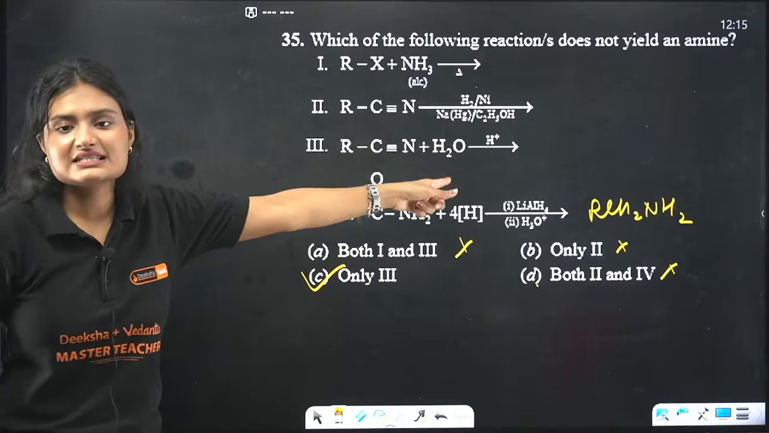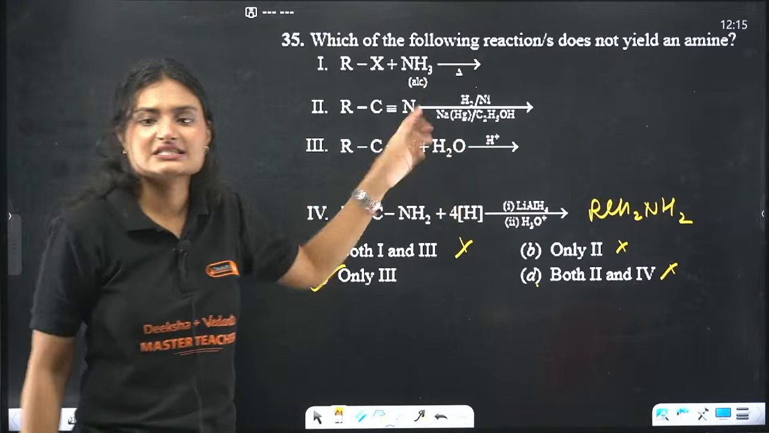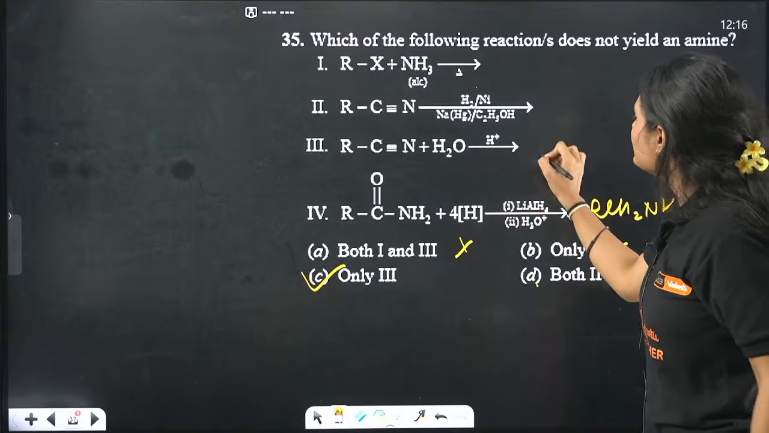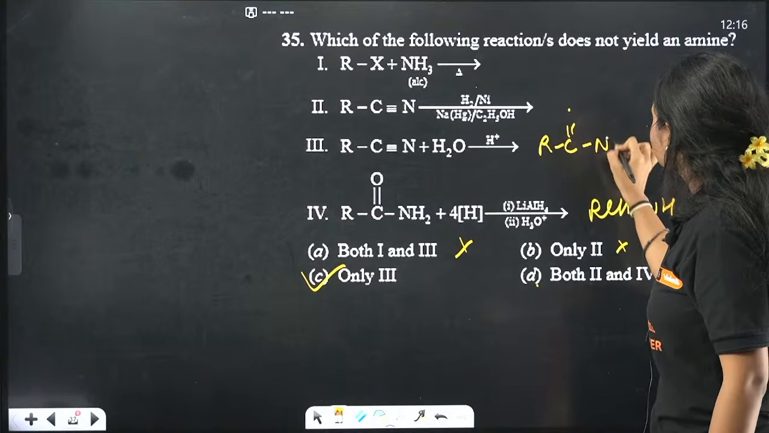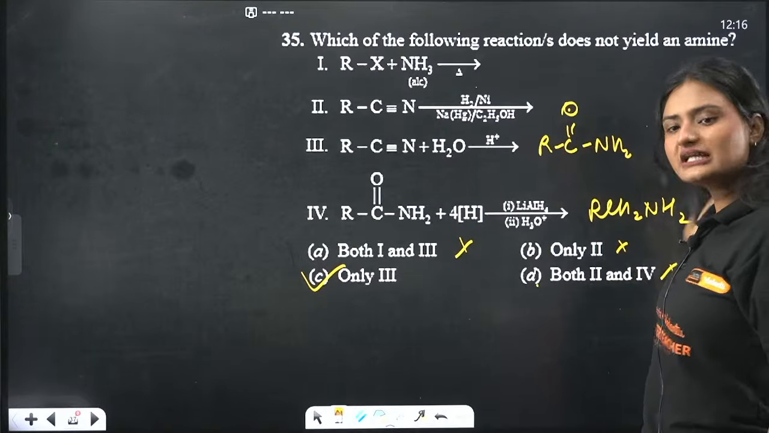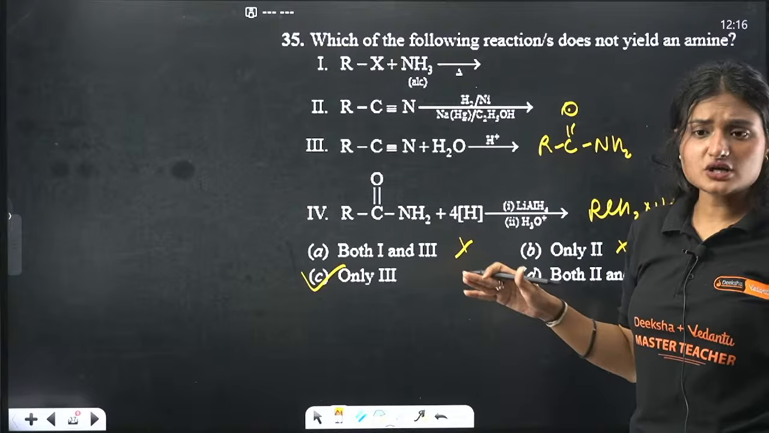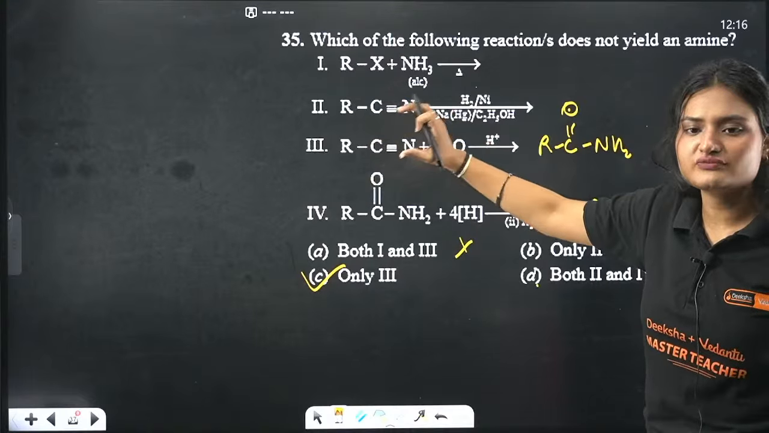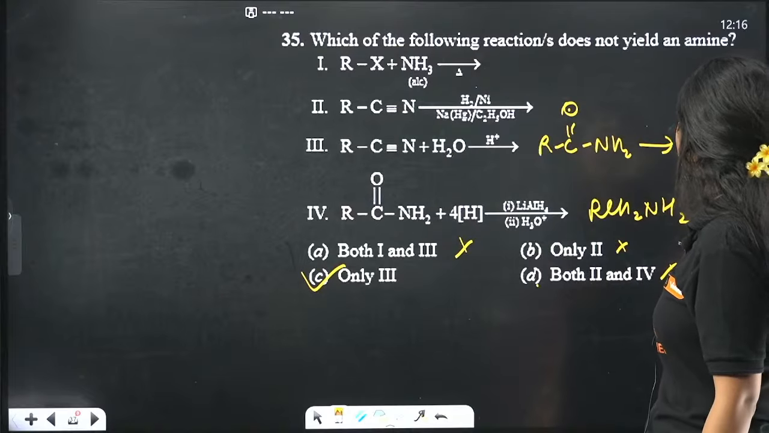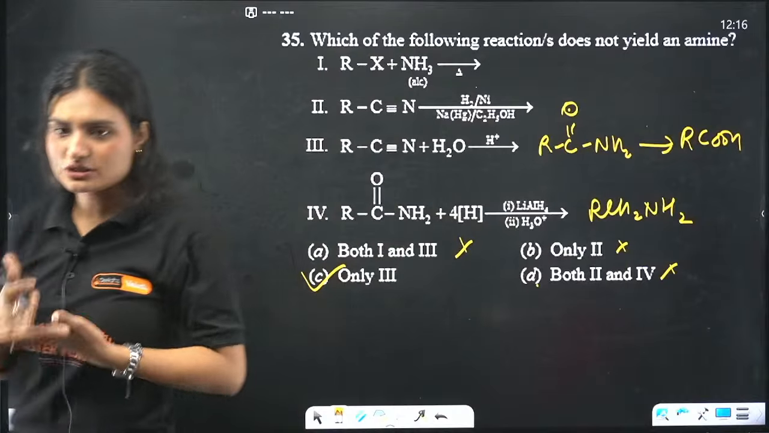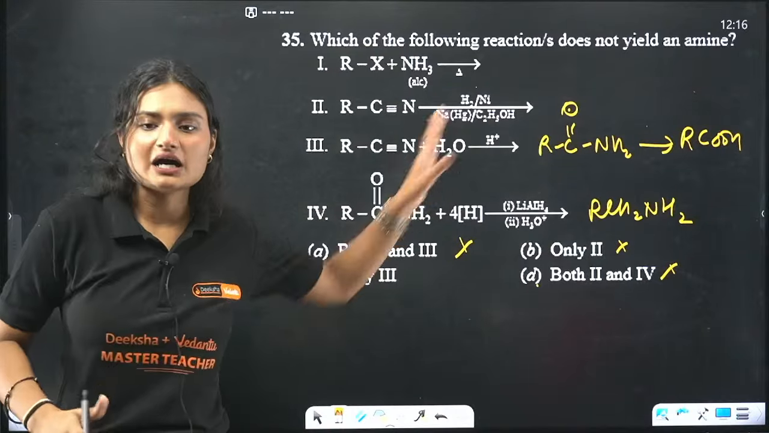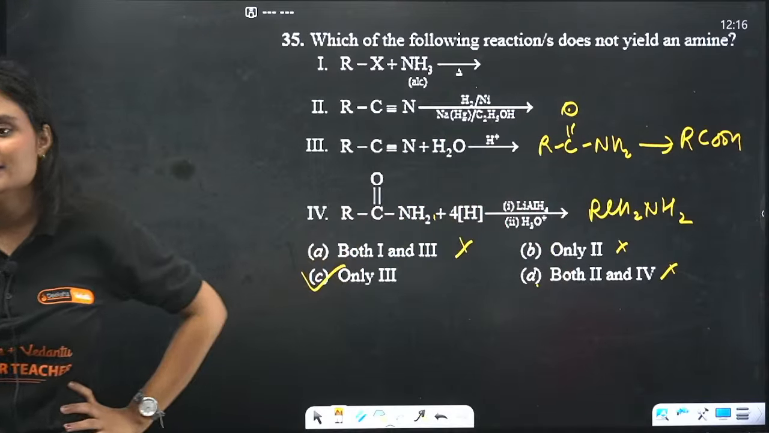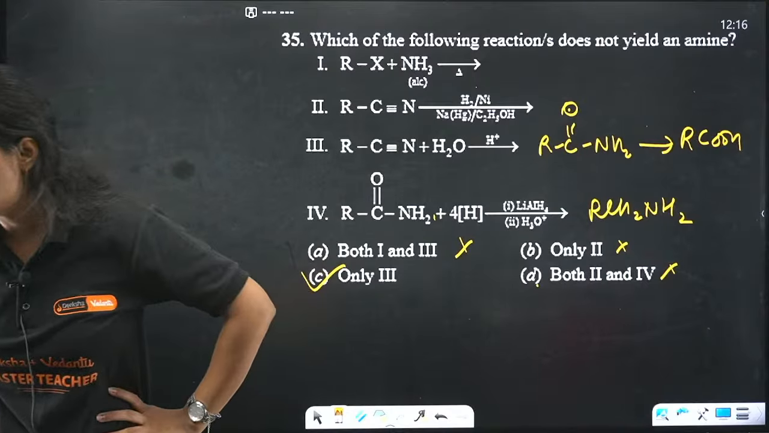Only the third remains. This is partial hydrolysis of nitriles. When we do partial hydrolysis of nitriles, we get amides. If you do further, complete hydrolysis of nitriles, it will give you carboxylic acid. Partial hydrolysis of nitriles gives amides, and reduction of amides will give amines. So only one method does not yield an amine. Yes, the correct answer is C.